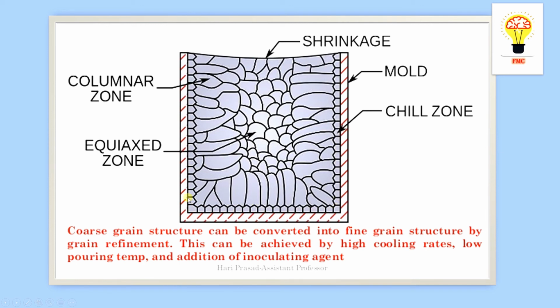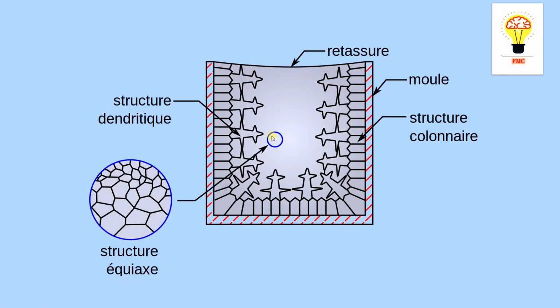You can see the chill zone is available, so it will cool immediately. So you can see the grains are very small, but in the core it took more time. First the outer layer has to cool, then the next layer will cool, and finally it will reach the core. I have told you about one more allowance while discussing the allowance title, and this is that allowance. So different types of structures, like columnar zones and equiaxed zones, will be made in some alloys, depending upon the cooling rate and how long they hold the temperature; the grain size can be very big.